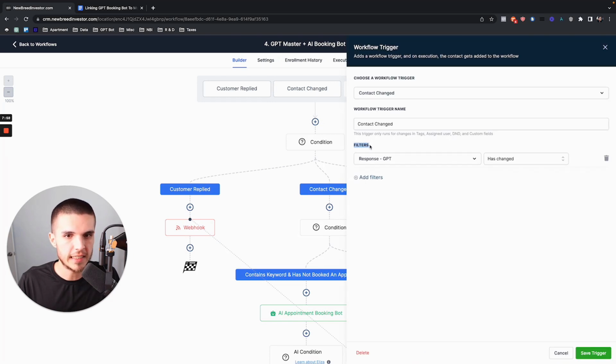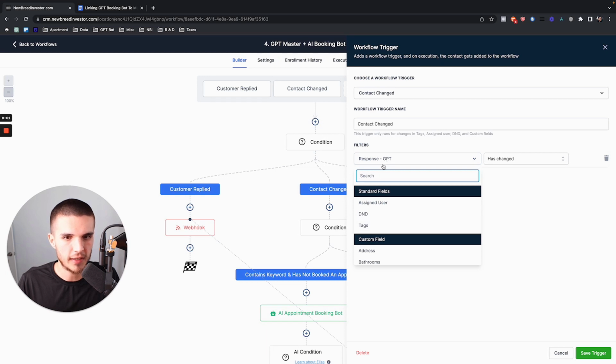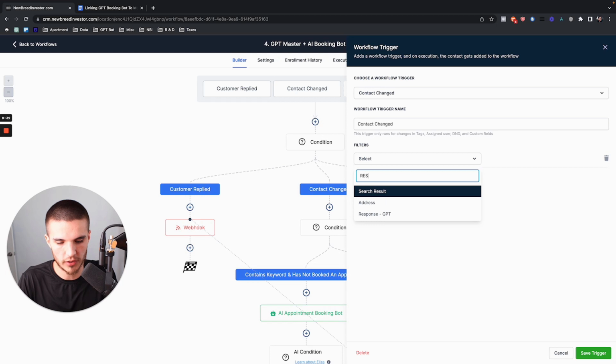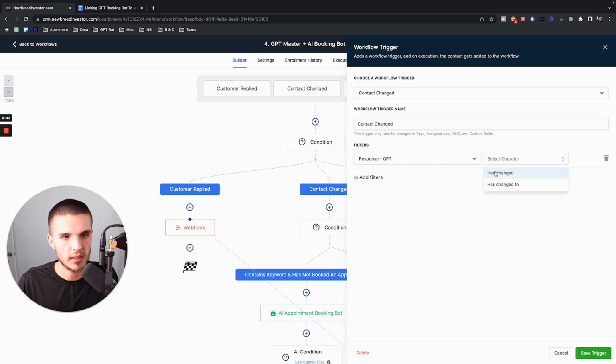And then we have an additional filter, which is this specific custom field called response GPT. And why do we have this filter here? Well, if we delete this filter, that means no matter what data changes within the contact, the workflow will run, which we don't want. Because if you add a tag or something else that's totally irrelevant to the bot, why would we want this thing to run? It has to be specifically linked to this system. So that's why we have an actual filter, which is response GPT, and then has changed.